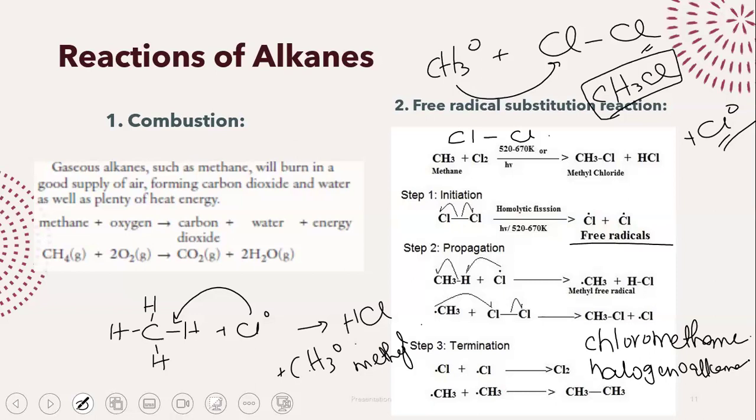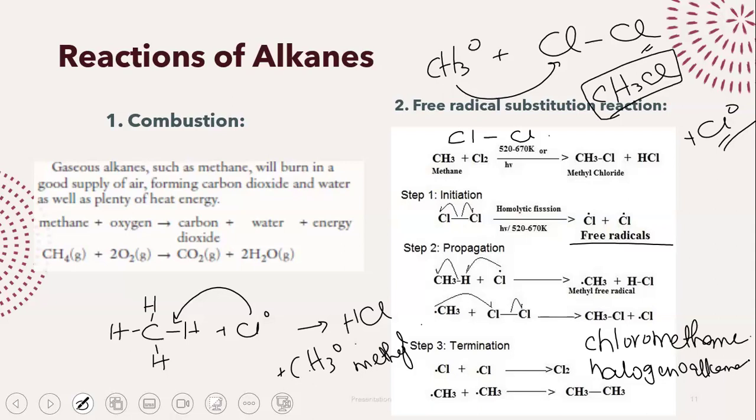They will either undergo combustion, in which case they will give you energy, or they will undergo free radical substitution with chlorine or bromine or iodine. It doesn't matter. But the condition is that UV radiation has to be present. And this is a sort of chain reaction, right? It keeps on happening because free radicals keep on forming.